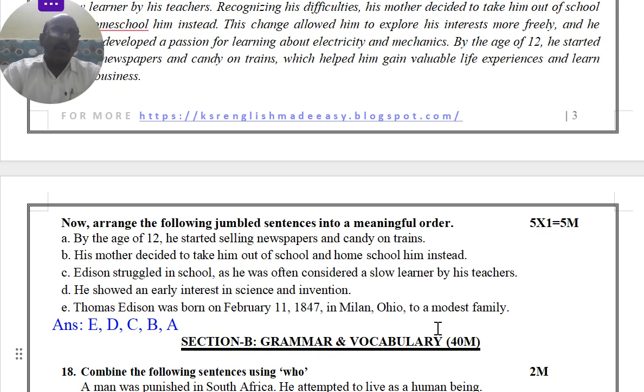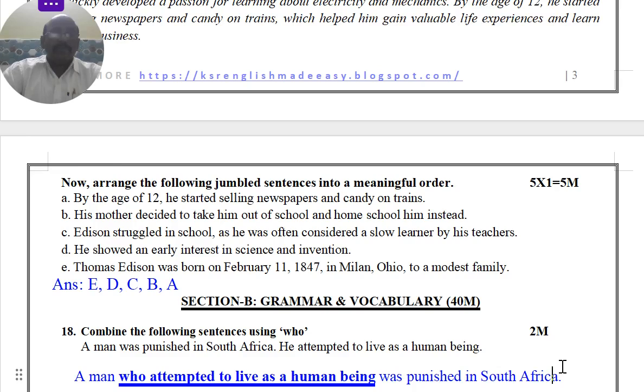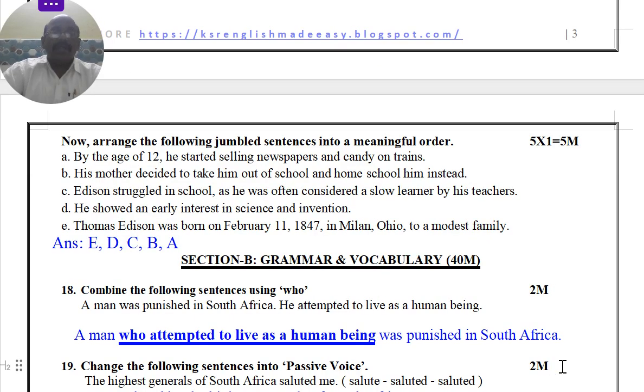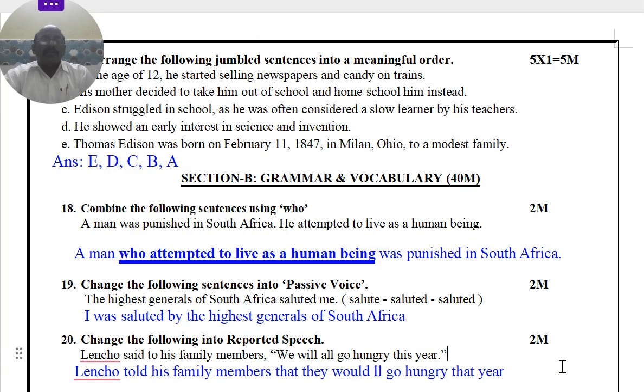Now we are coming to the grammar part. This is for 40 marks. Here you see: a man was punished in South Africa. He attempted to live as a human being. So: a man who attempted to live as a human being was punished in South Africa. That is the first thing you have to take.